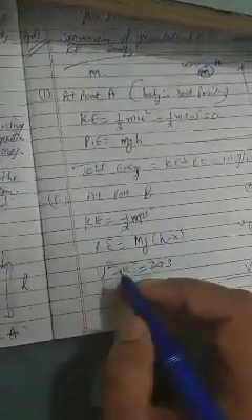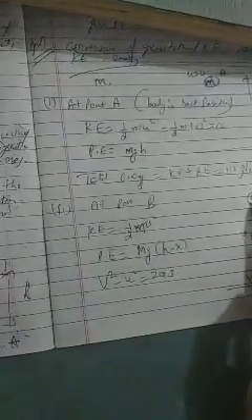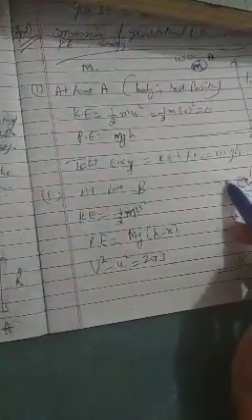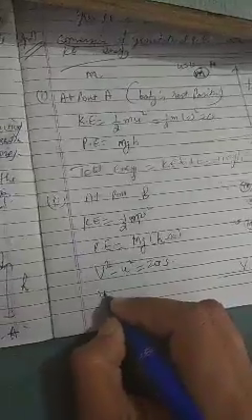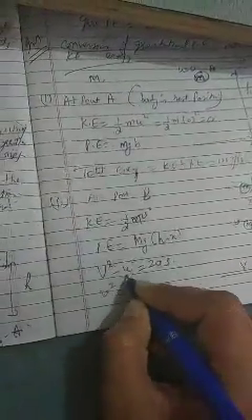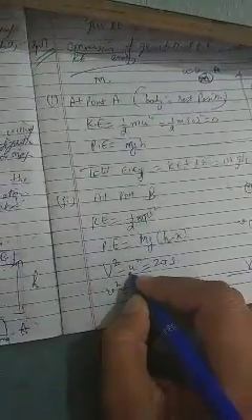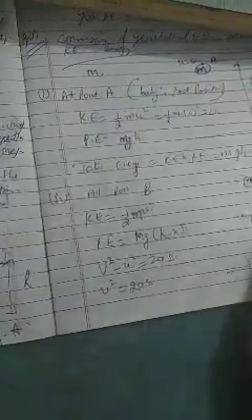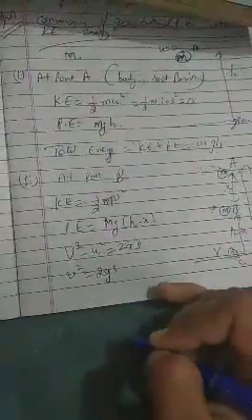Now we know that v square minus u square is equal to 2as. This is the equation of motion. From this point u is 0, and v is small v. We put u equal to 0 and take acceleration as the acceleration due to gravity, since the body is coming from height to the ground, and the distance from A to B is x.